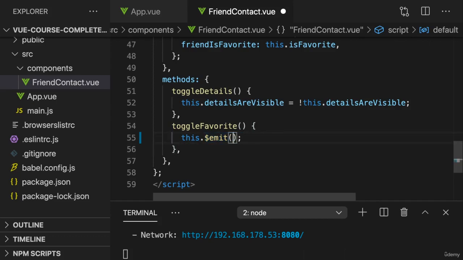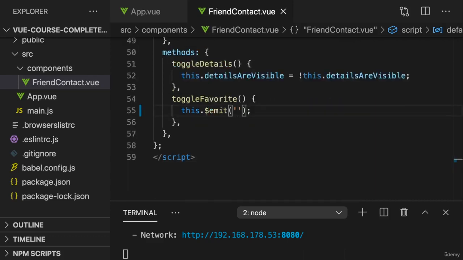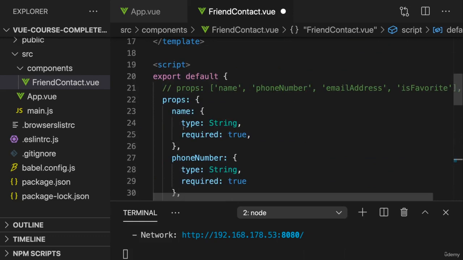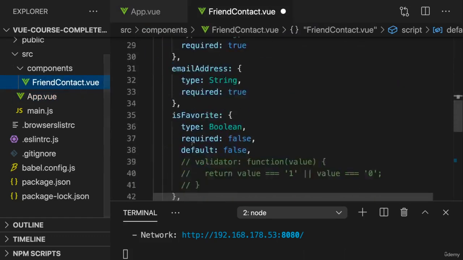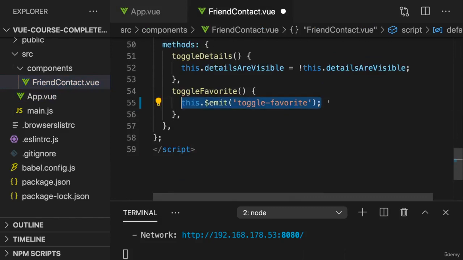Now, emit wants at least one argument, and that is the name of the custom event. And here you can name this event however you want. It's your event, so you can use any name you want. And I'll use toggle-favorite. Here, the convention is to always use kebab case, no matter where you use it. So that's different to props, where in the component that receives it, you use camel case, and you only use kebab case for passing in the values. For events, it's always kebab case. So now we're emitting this toggle favorite event. Our own component is emitting this custom event.